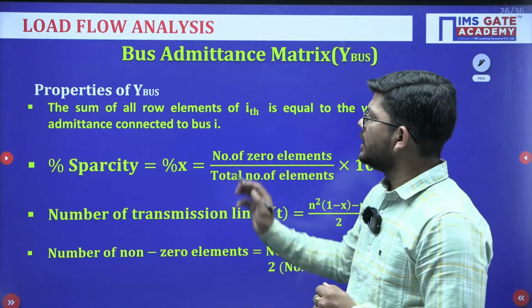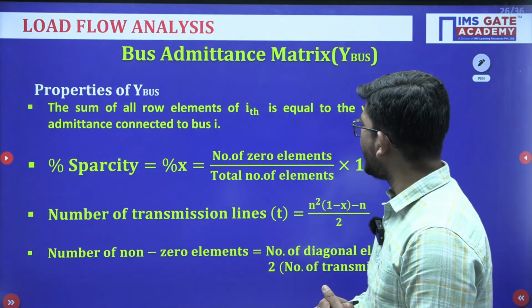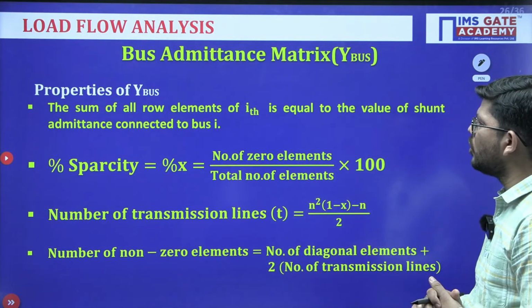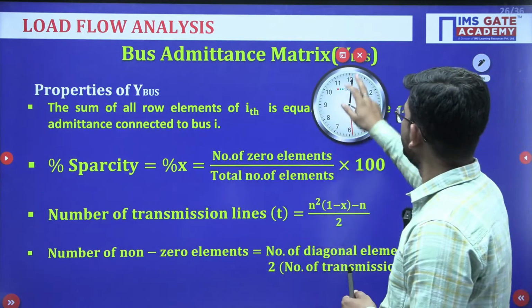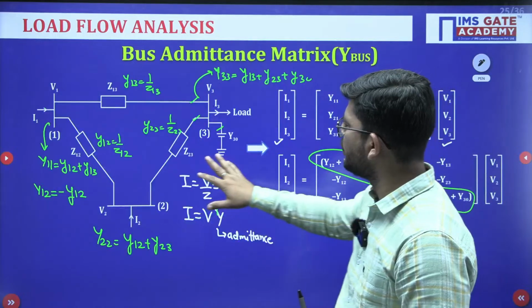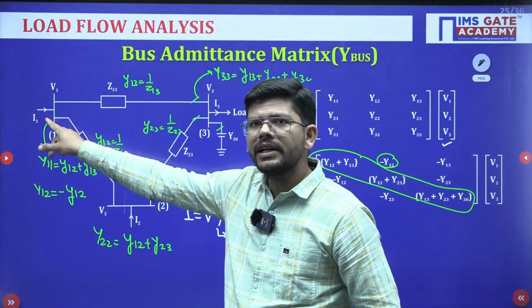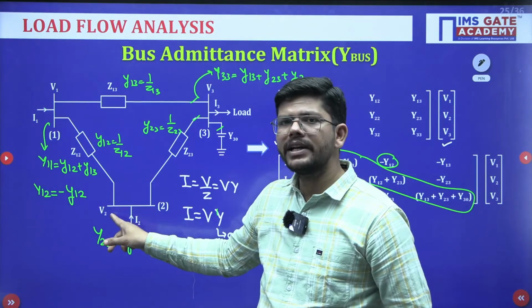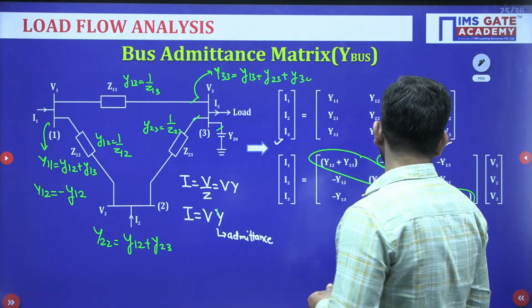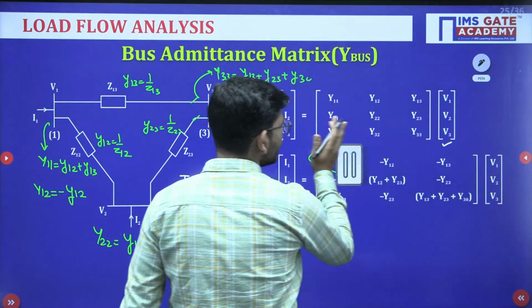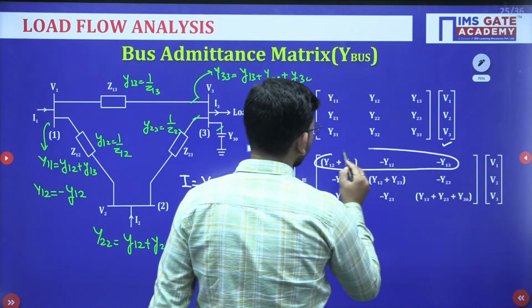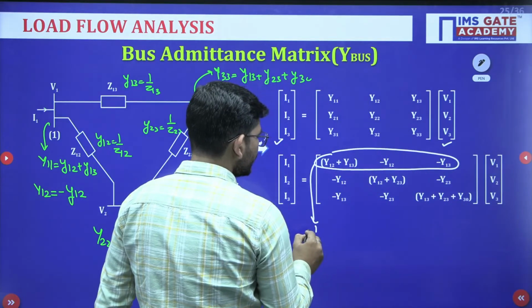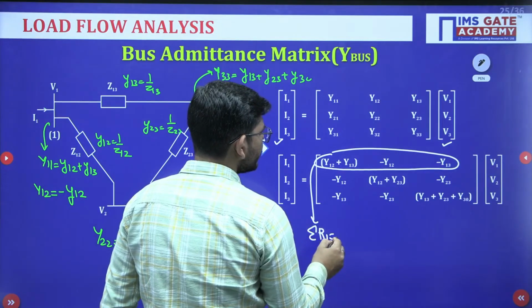Okay. The sum of all row elements of the ith row is equal to the value of shunt admittance connected to bus i. Okay. So if you see just this problem, is there any shunt element connected here? No. Is there any shunt element connected here? No. So what will happen if you simply sum the row? If you simply sum up this row, okay, this will come out to be 0.